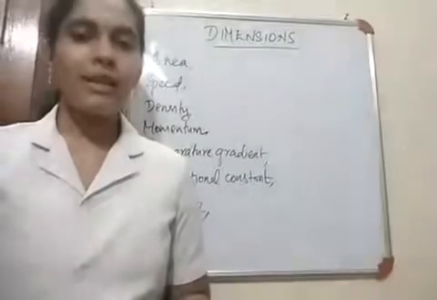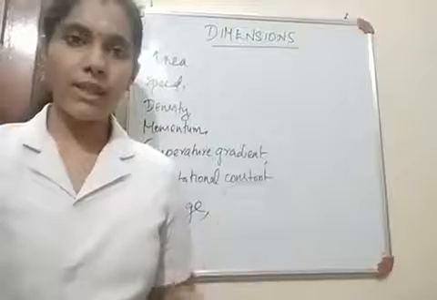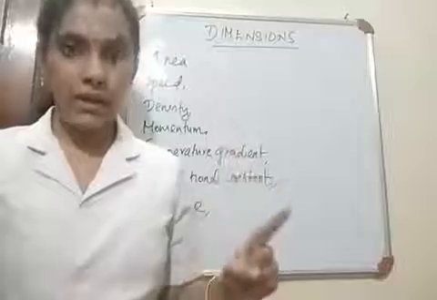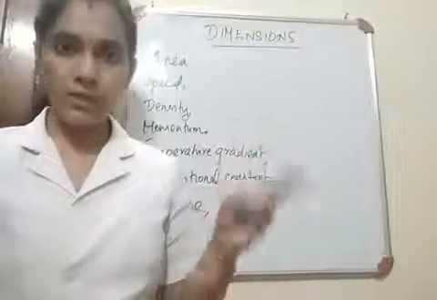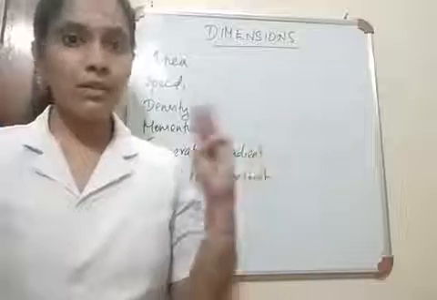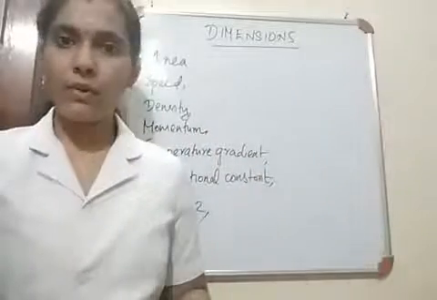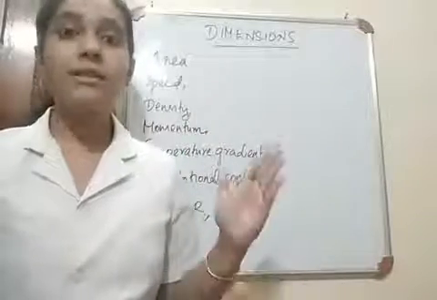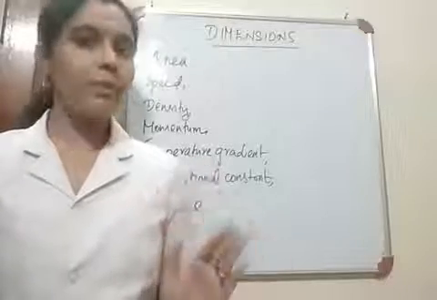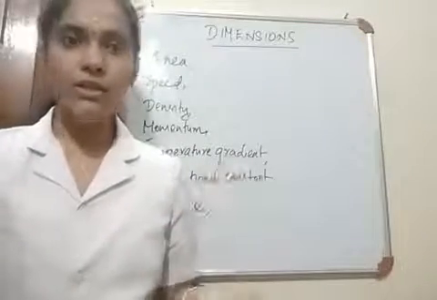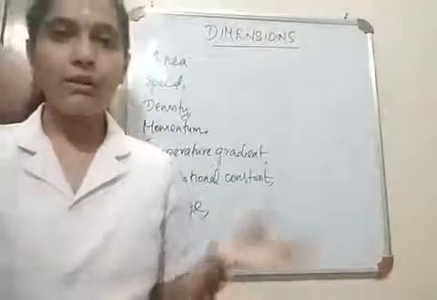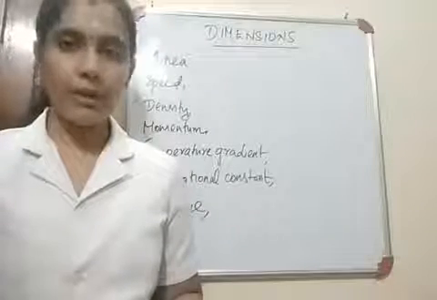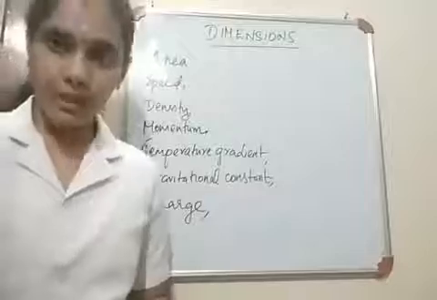Children, now let's find out the dimensions of different physical quantities. I hope you remember all the steps. First step is to write the equation, then find out the unit, then write the dimensions corresponding to each unit. Dimensions should always be expressed in square brackets. Always remember this fact. And even if there is no dimension of mass or time or length, you must write the respective dimension as 0 for that physical quantity. So these are some of the points to be remembered here.